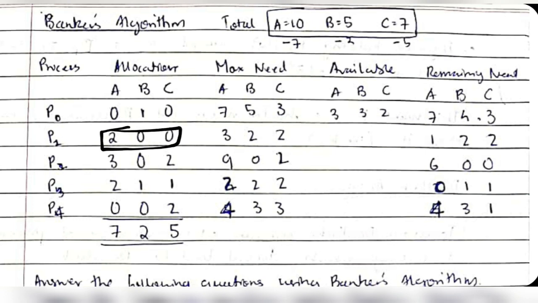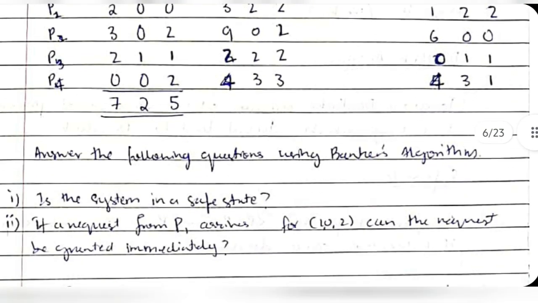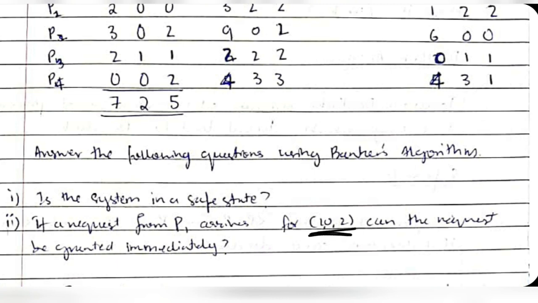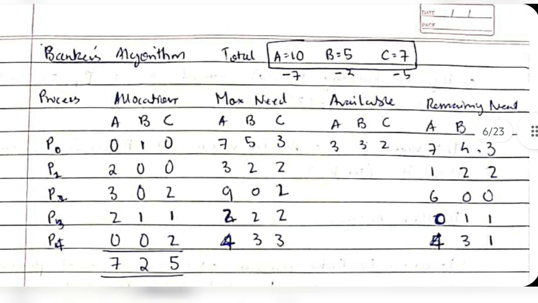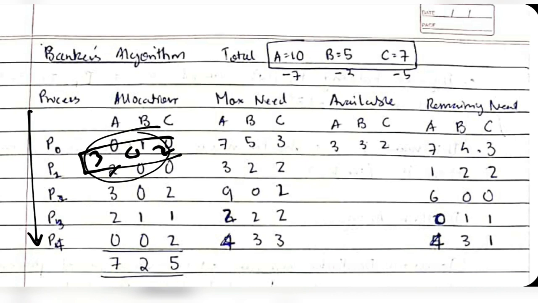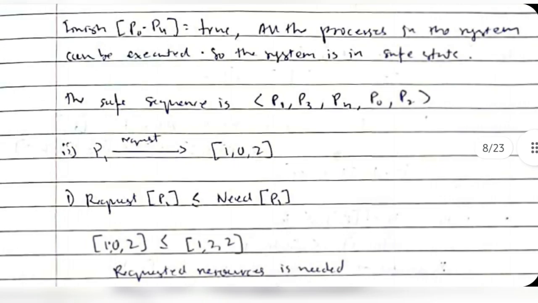If it is saying I need 102 more, then if we give it 102 more, 2 will become 3, this will be 0, this will be 2. So with these new values of 3, 0 and 2, can we try to deduce a safe sequence with this new value of 302? That we will be checking in the next part of the question.